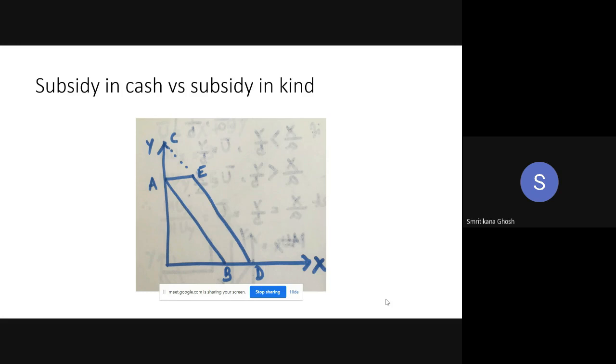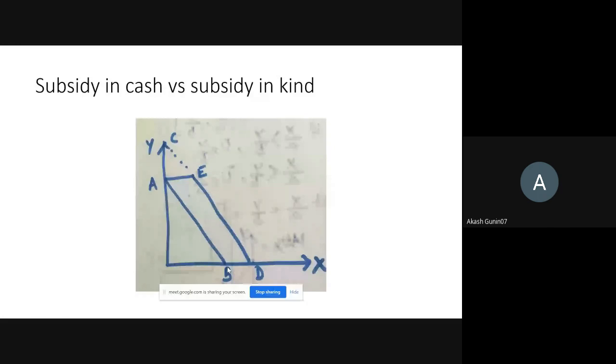Yes, look at this. AB is the initial budget line without any type of subsidy. Done. Now, say subsidy in cash is given. So, if I'm giving subsidy in cash to you, for you, it's just like an increase in income. Do you agree with me? If I'm giving subsidy in cash to you, it is just like your income has increased, right?